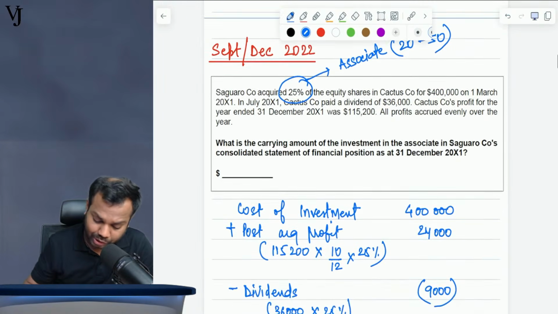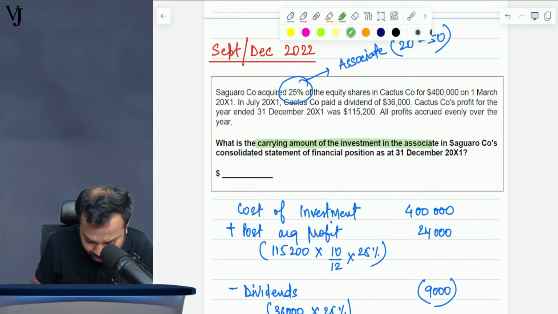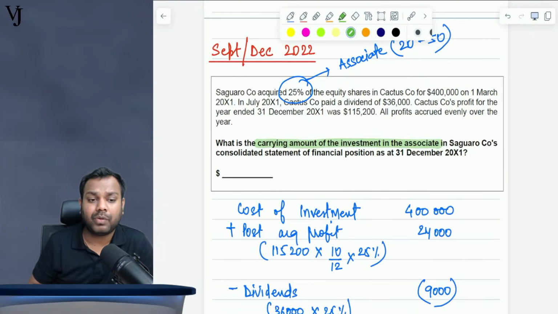Now, what is the question asking for? What is the carrying amount of investment in associate?